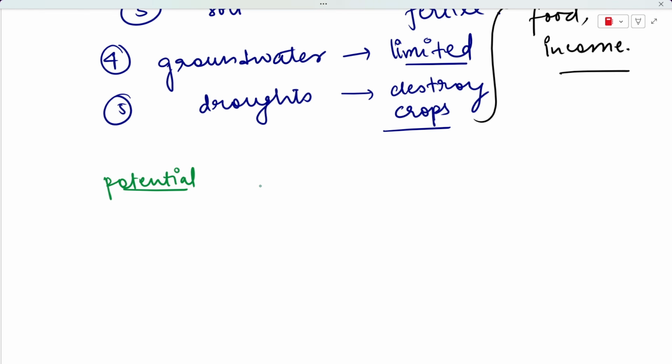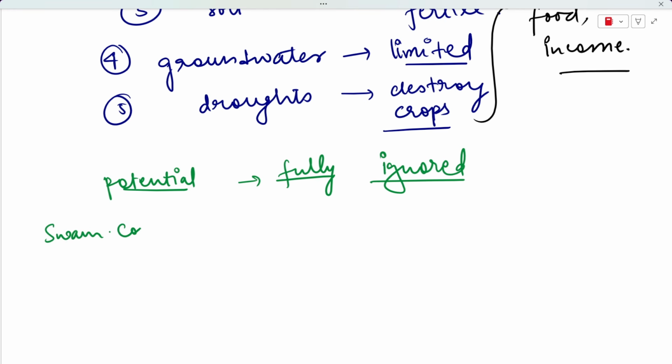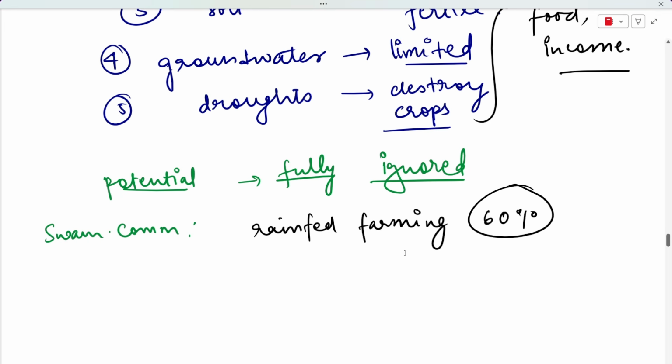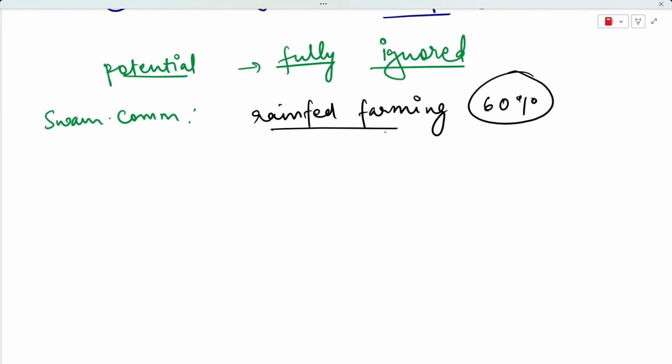But this potential has not been fully developed because government policies have mostly ignored these regions. The Swaminathan Commission said, and I have taught you about rain-fed farming in the last video, that rain-fed farming covers almost 60% of your entire cultivated area, and it covers about 45% of India's total agricultural output.